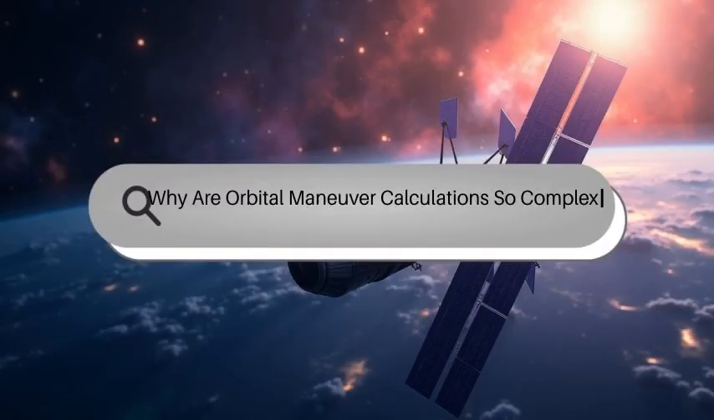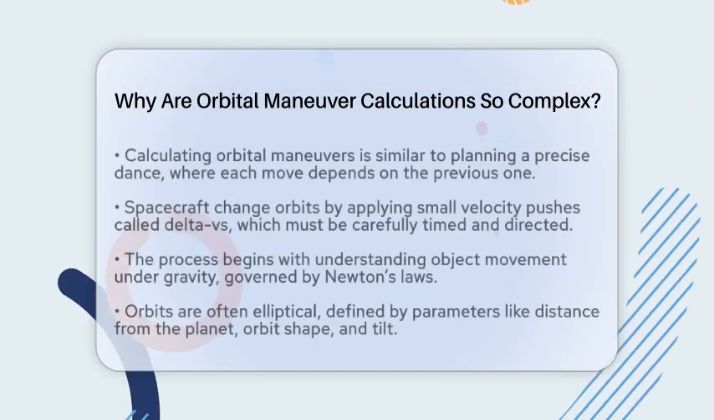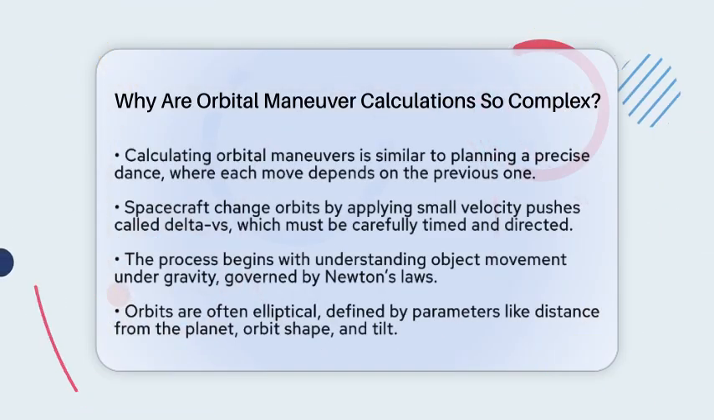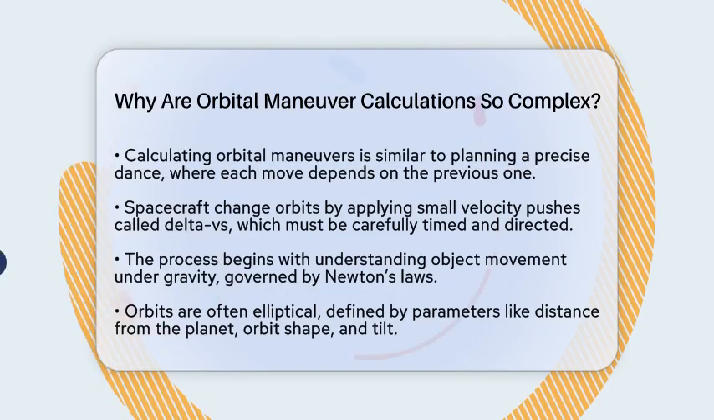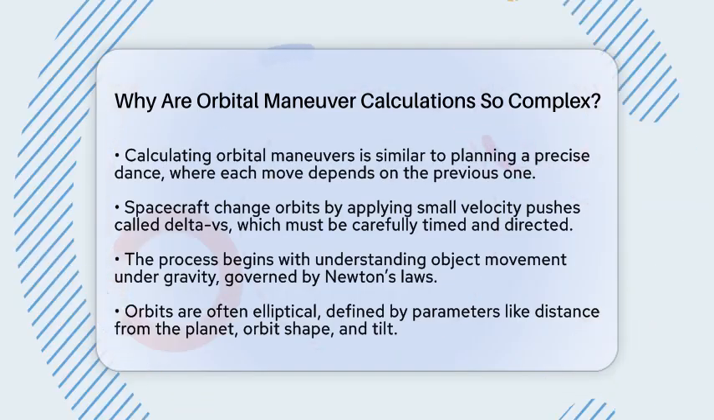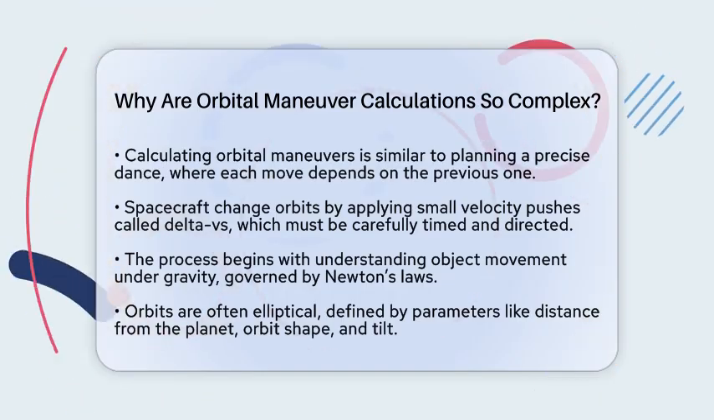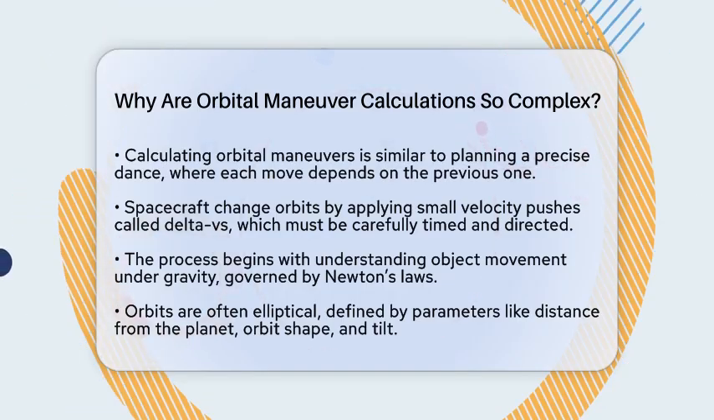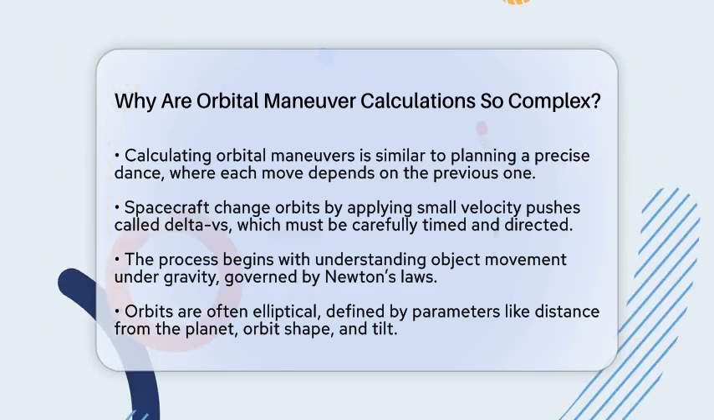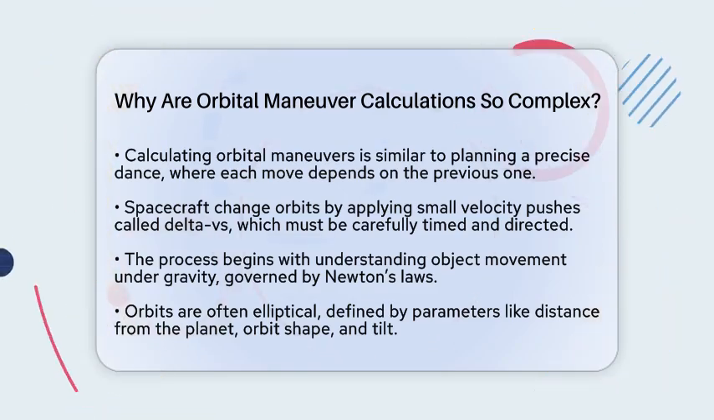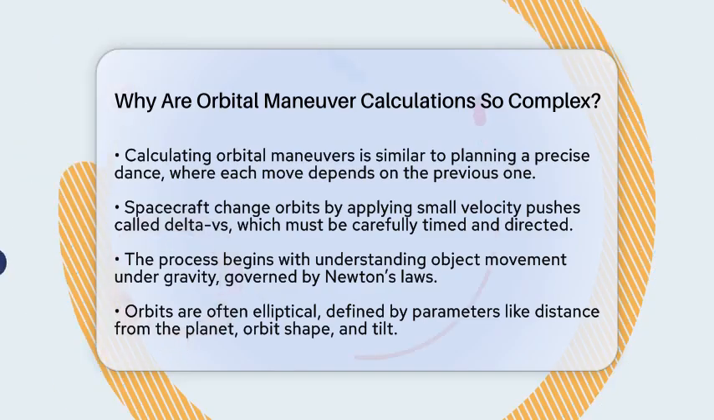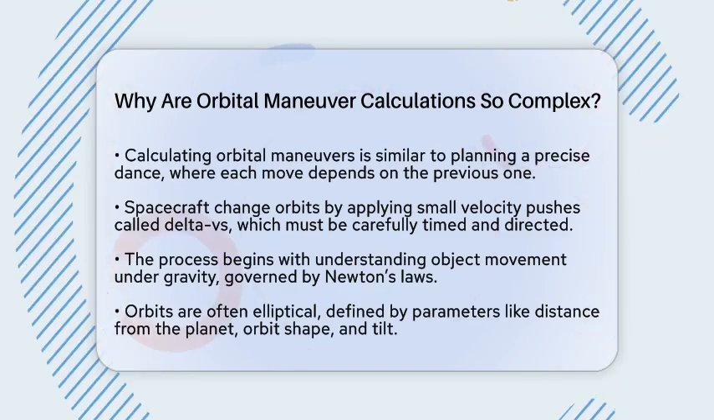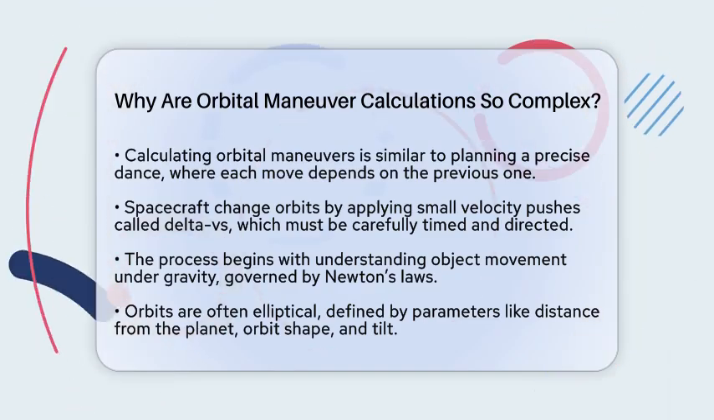Why are orbital maneuver calculations so complex? Imagine trying to plan a precise dance where every move depends on the last and the slightest misstep can throw everything off. That's what calculating orbital maneuvers is like. It's a puzzle made of many pieces that must fit perfectly. When spacecraft change orbits, they do so by applying small pushes called velocity changes, or delta-vs.